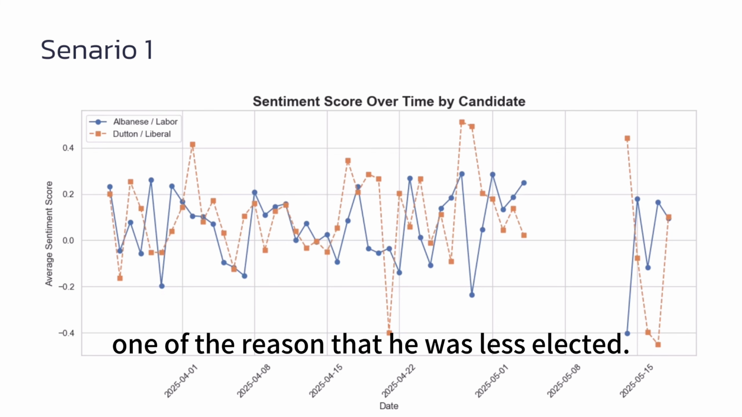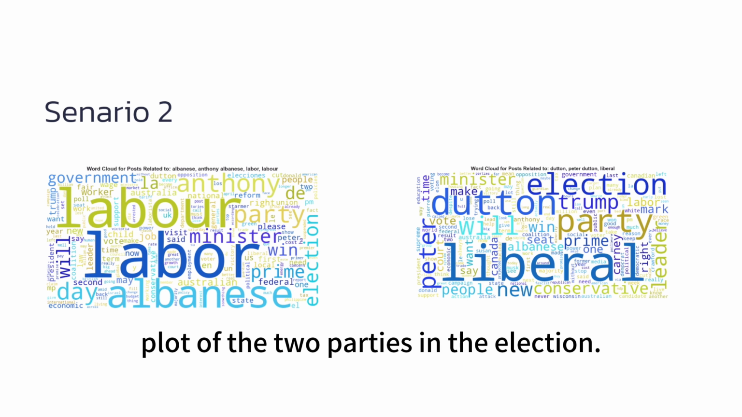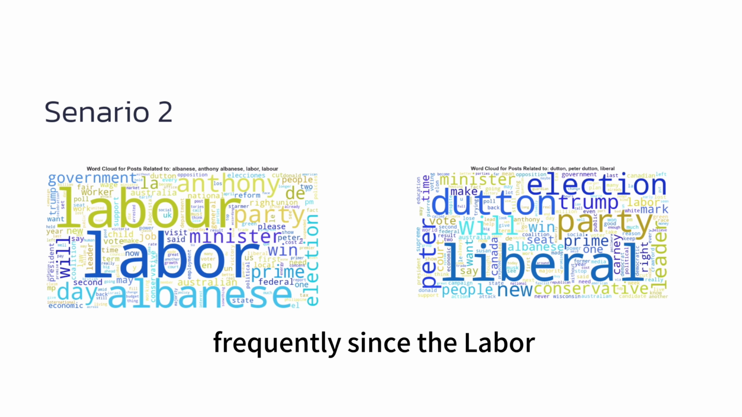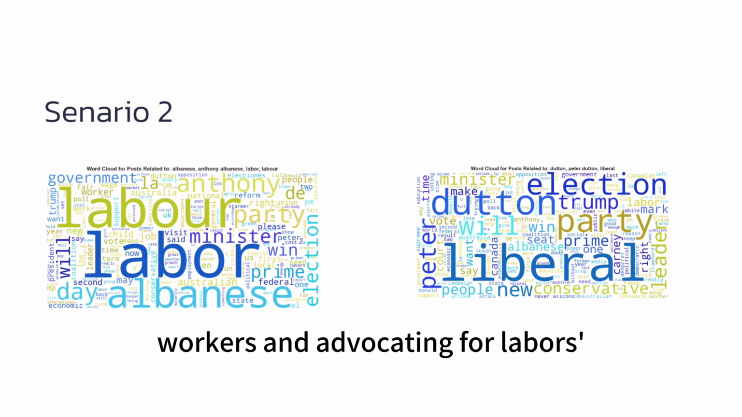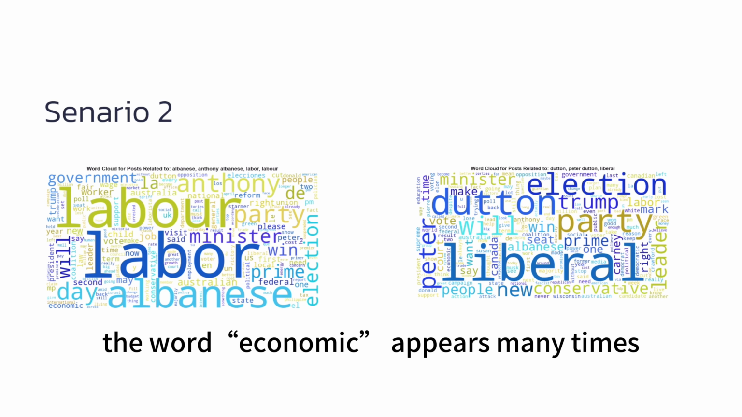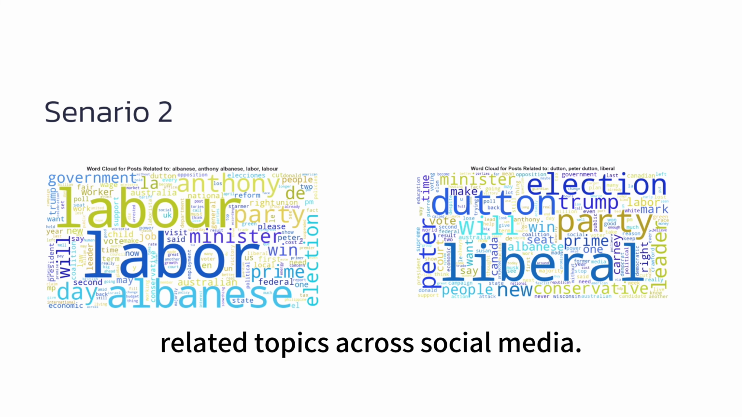was less elected. The second scenario is overall word cloud plot of the two parties in the election. In Albanese's word cloud, workers appears frequently since the Labor Party is founded on representing the interests of workers and advocating for labour's rights. And in Dutton's picture, the word economic appears many times since he emphasized his economic opinions, thereby driving users' discussion on related topics across social media.